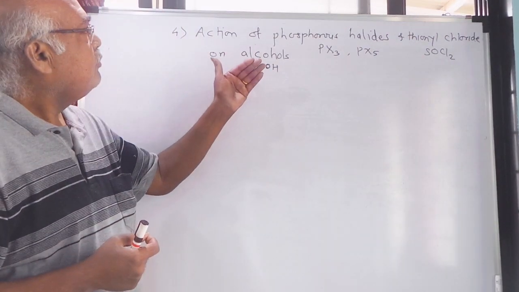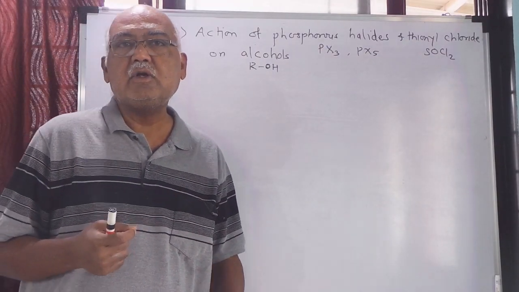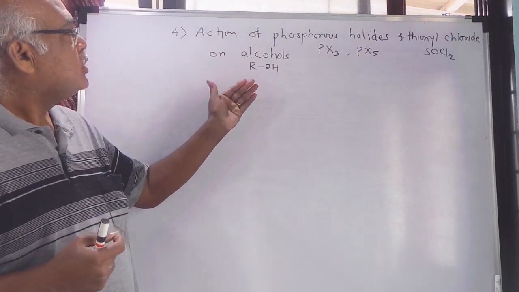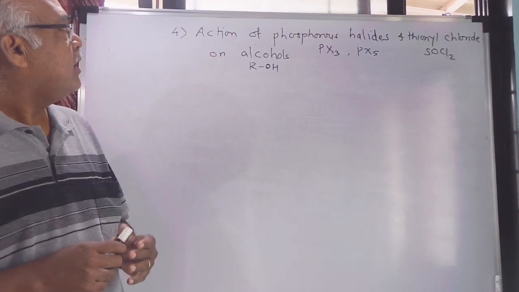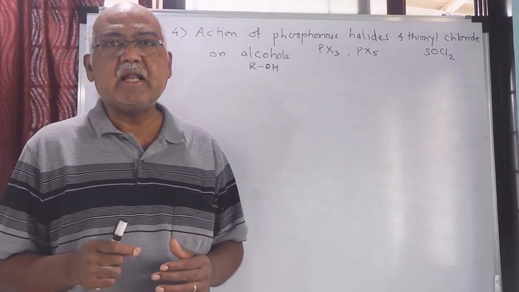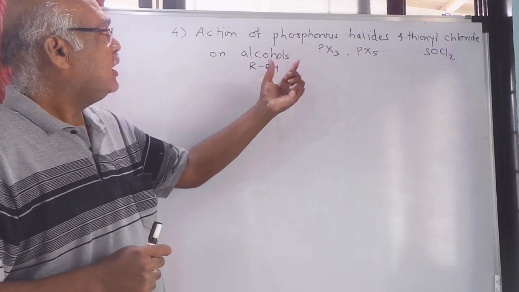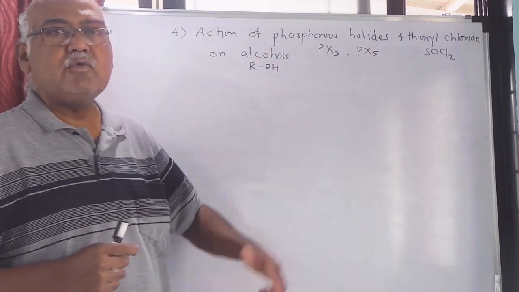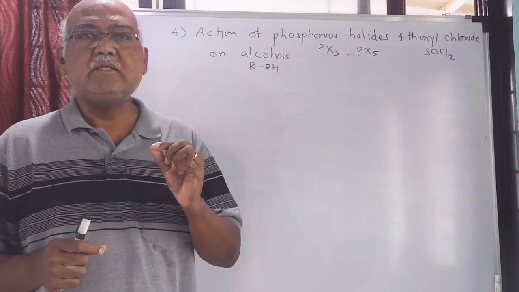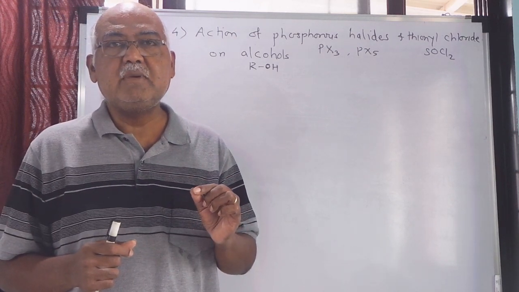But then we are going to take the phosphorus halides and thionyl chloride, and these phosphorus halides and thionyl chloride are treated with alcohols so that these alcohols will be converted into alkyl halide. Now when I say phosphorus halide, the compounds containing phosphorus and halogen. So if halogen is considered as X, then phosphorus halides will be of two types, because phosphorus has two valencies, one is +3 and the second one is +5.